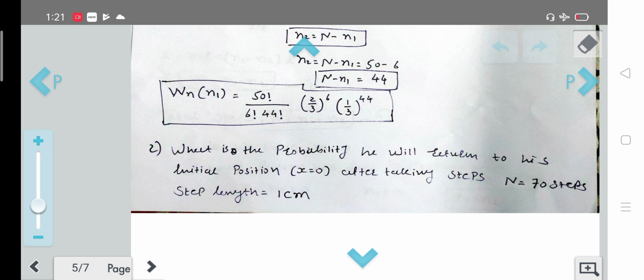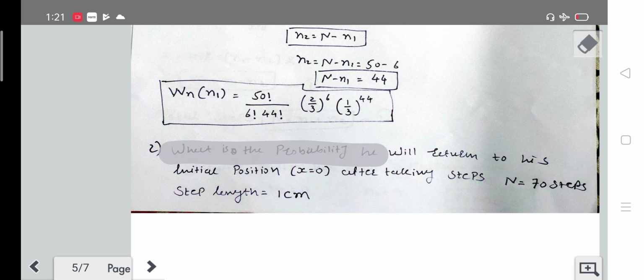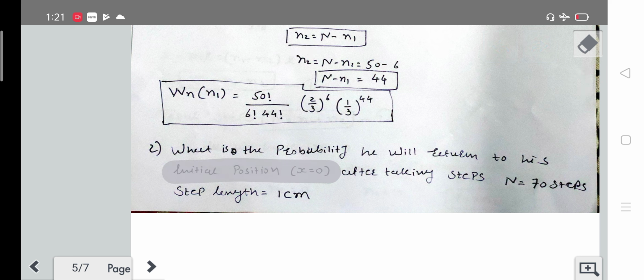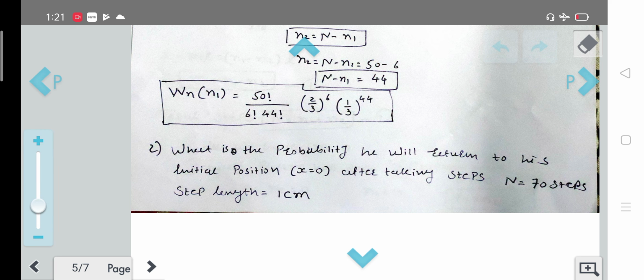Now let's take another example, in which we are asked: what is the probability that he will return to his initial position x equal to 0 after taking n equal to 70 steps, where the step length is 1 centimeter. So we have the total number of steps 70 and the step length equal to 1 centimeter.